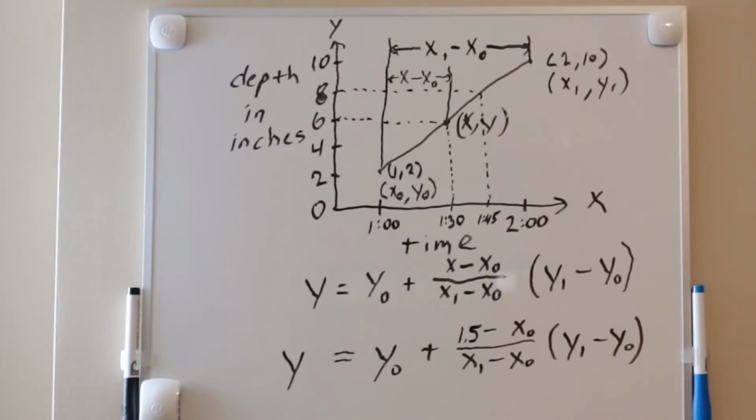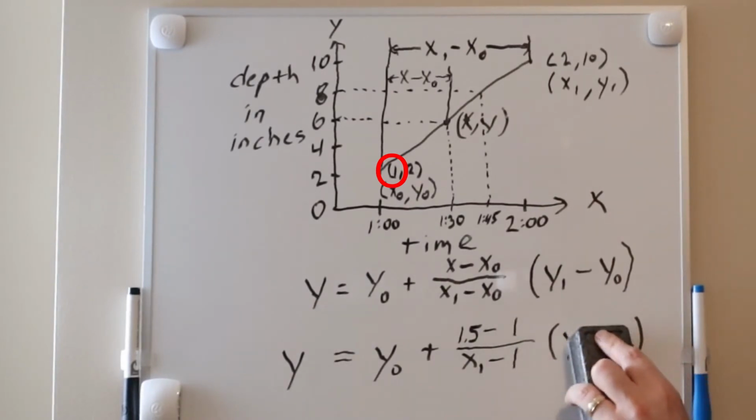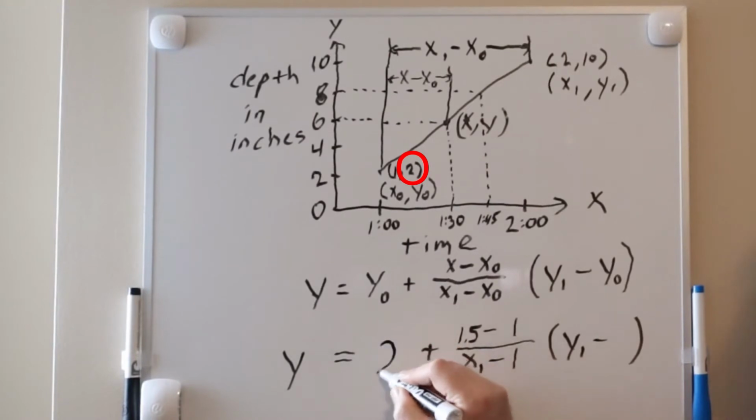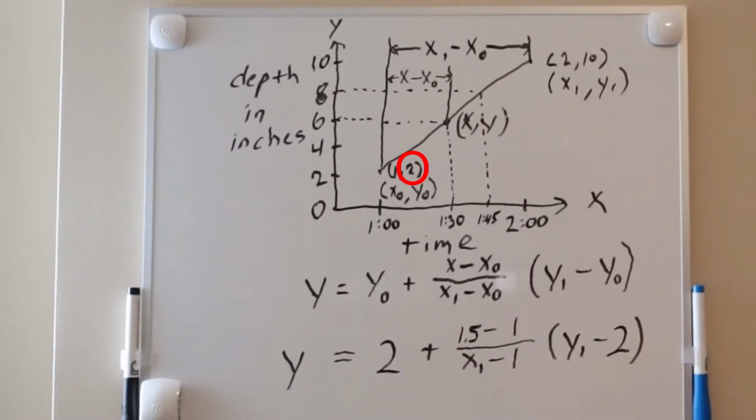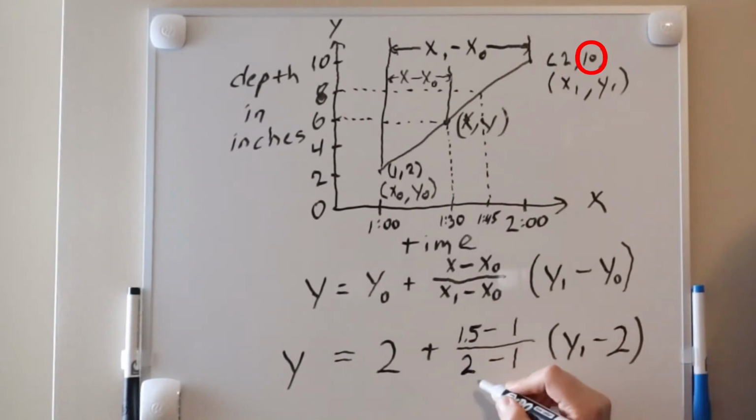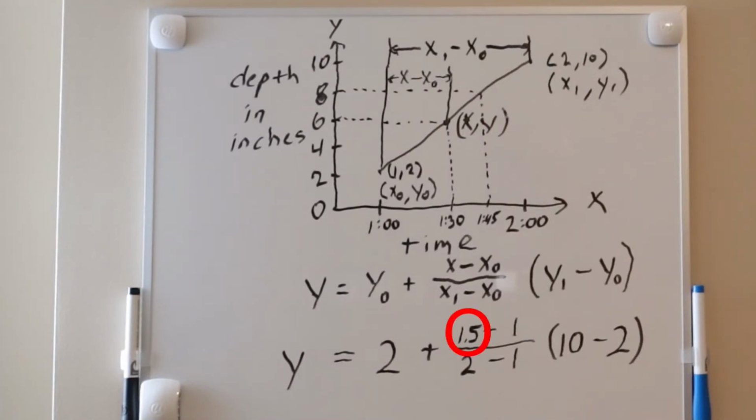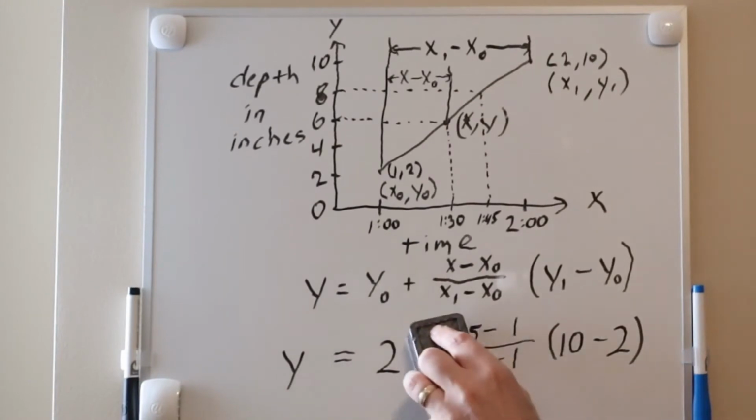So let's fill in the values and calculate the result. We have two known data points. At 1 o'clock, the depth is 2 inches, so x0, y0 is 1, 2. And at 2 o'clock, the depth is 10 inches, so x1, y1 is 2, 10. The time we want to estimate for, x, is 1.5.